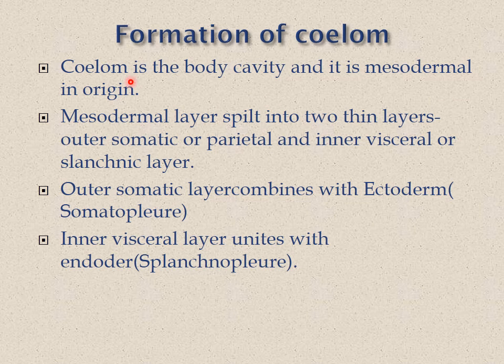Formation of the coelom. The coelom is the body cavity and it is mesodermal in origin. The mesodermal layer will split into two thin layers. The outer one is called the somatic or parietal mesoderm and the inner one is the visceral or splanchnic mesoderm. The outer somatic layer combines with ectoderm to form the somatopleure. The inner visceral layer will unite with the endoderm to form the splanchnopleure.